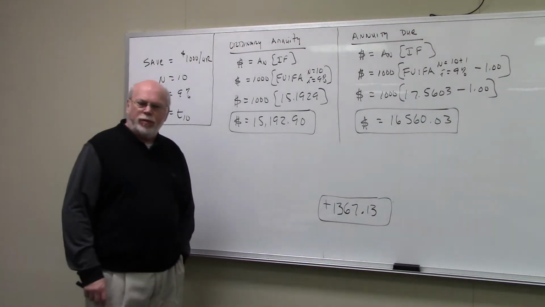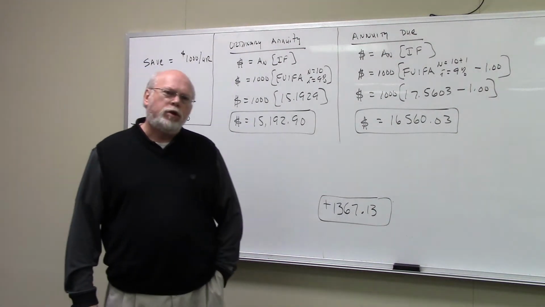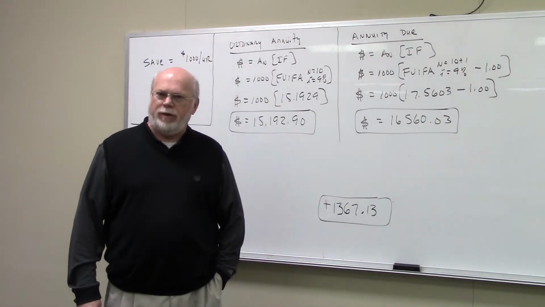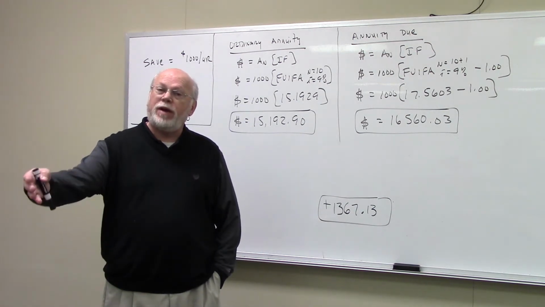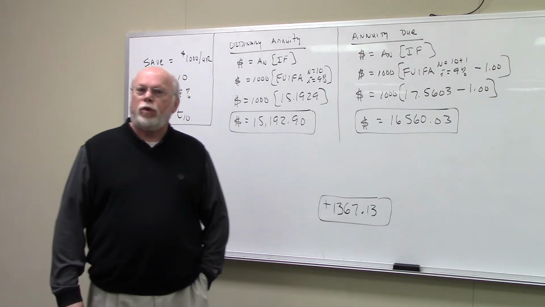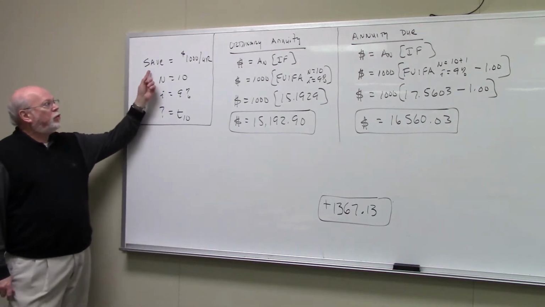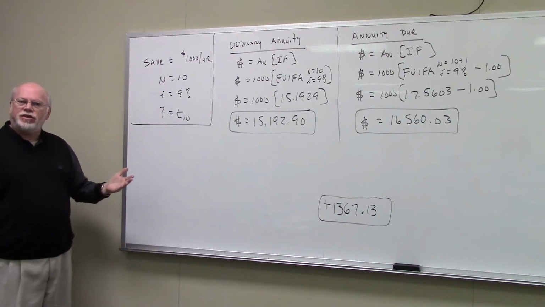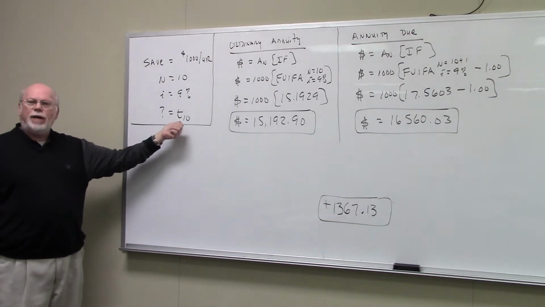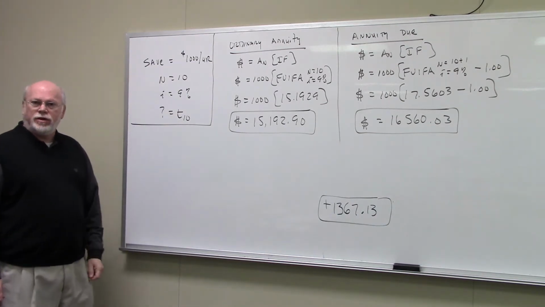This is an example of annuity dues when we have future value implications. That is, the big dollar amounts at the end of the annuity stream, we're going to use our FVIFA table. As an example here, we decided to save $1,000 a year for 10 years, and we're going to earn 9% on all our money. The question is, how much would you have at the end of the 10th year?